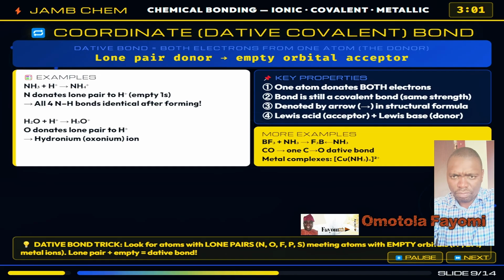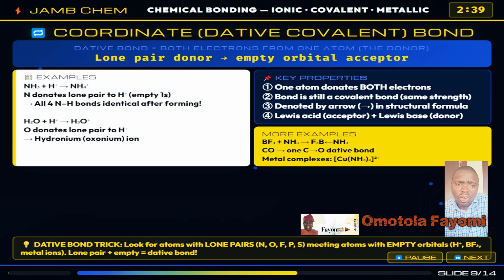Another example is water plus H+, which gives the hydronium ion, H3O+. Oxygen donates its lone pair. Boron trifluoride accepts a lone pair from ammonia because boron has only 6 electrons and an empty orbital. Remember, the arrow in the structural formula for a dative bond points from the lone pair donor to the acceptor. The shortcut is that lone pair plus empty orbital equals dative bond.